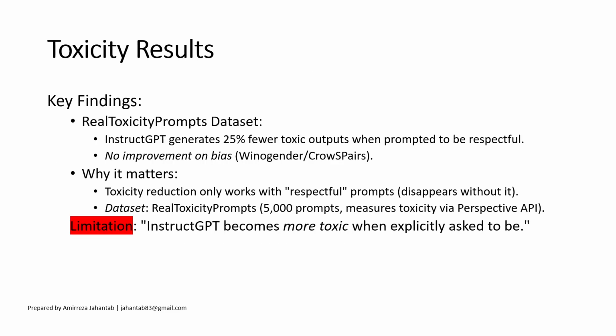Now, in this slide, you can see the results for toxicity. They found that InstructGPT generated 25% fewer toxic outputs when prompted to be respectful. However, there's a limitation here. If you ask InstructGPT to become more toxic, then it becomes more toxic than GPT-3 because it learned to align with human intentions. So if a human asks it to become more toxic, it says, yes, sir, and becomes more toxic.